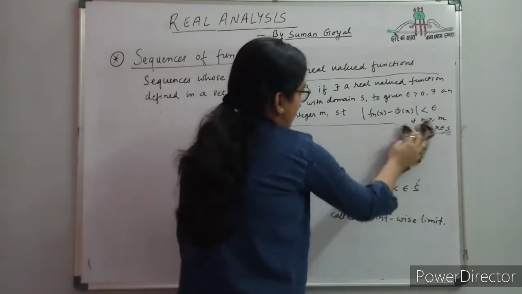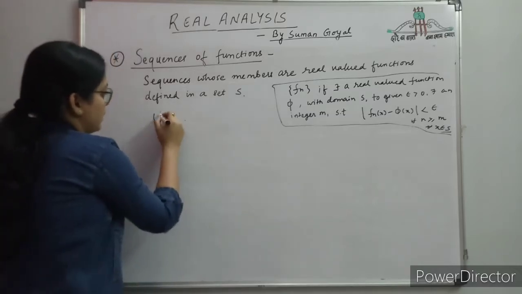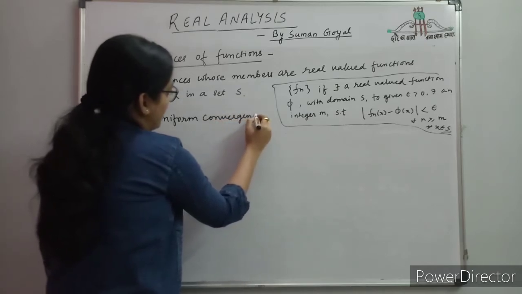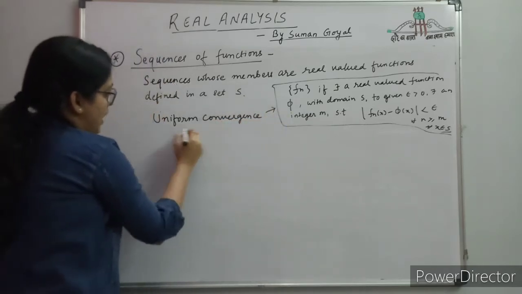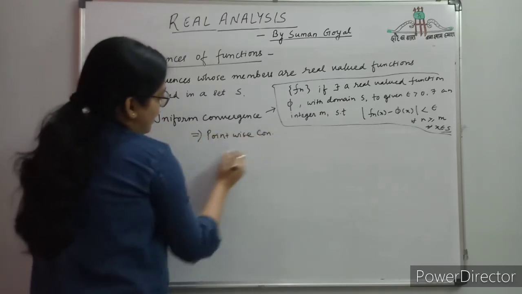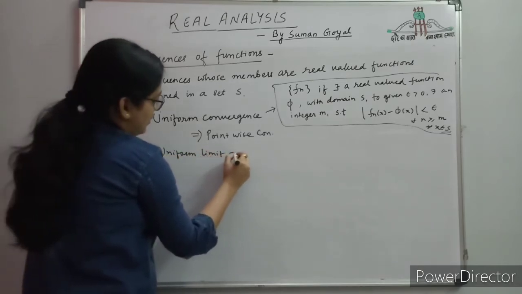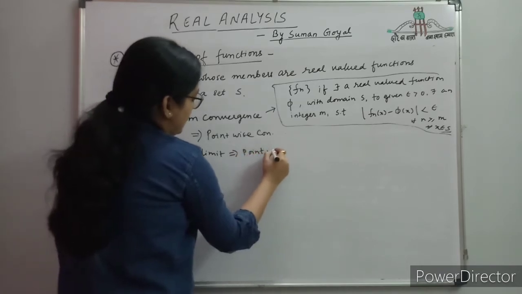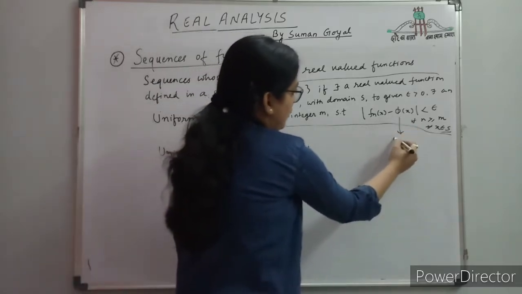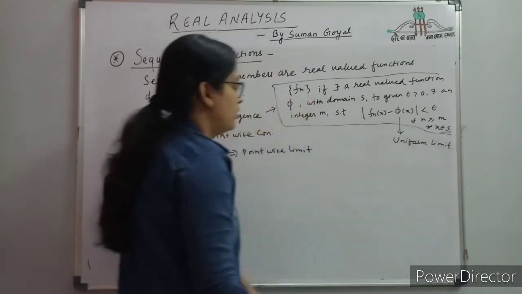One more thing, every uniformly convergent sequence is a pointwise convergent sequence, but the converse is not true. Uniform convergence implies pointwise convergence. And one more thing, the uniform limit is the pointwise limit, but the converse is not true. Here phi(x) is the uniform limit of the sequence.